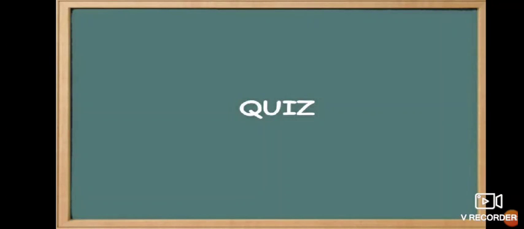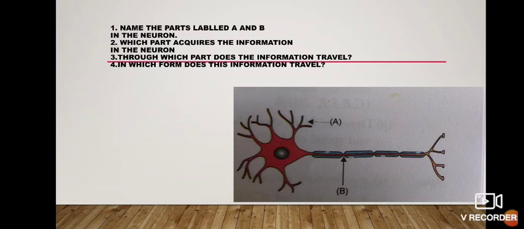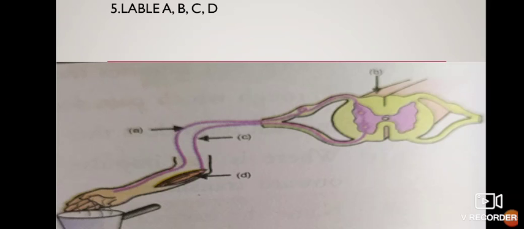Now it's quiz time. Name the parts labeled A and B in the neuron. Which part acquires the information in the neuron? Through which part does the information travel? In which form does this information travel? Here we have a diagram where you have to label A, B, C and D.